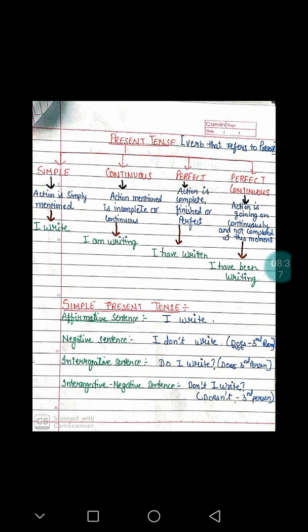Simple is when the action is simply mentioned. We are going to talk about these tenses in detail one by one, but let's just focus on this division first. Simple present is when the action is simply mentioned, that I write. It is just stated. That is usual. I always write it down.